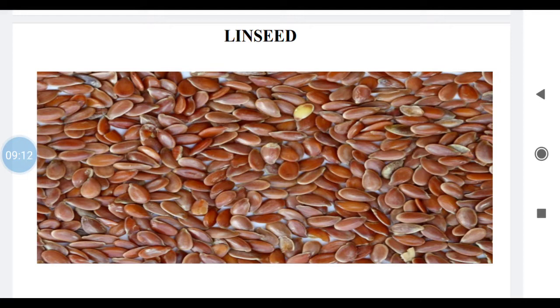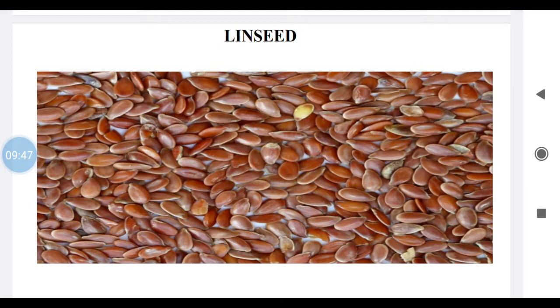Biological sources: it consists of fixed oil obtained from the dried ripe seeds of the plant Linum usitatissimum, family Linaceae. Again I repeat, it consists of seeds. We can write down in this fashion also. It consists of dried ripe seeds obtained from the plant Linum usitatissimum, family Linaceae.